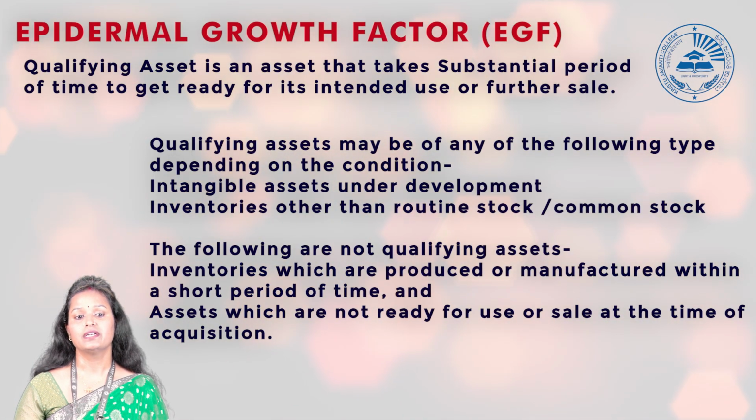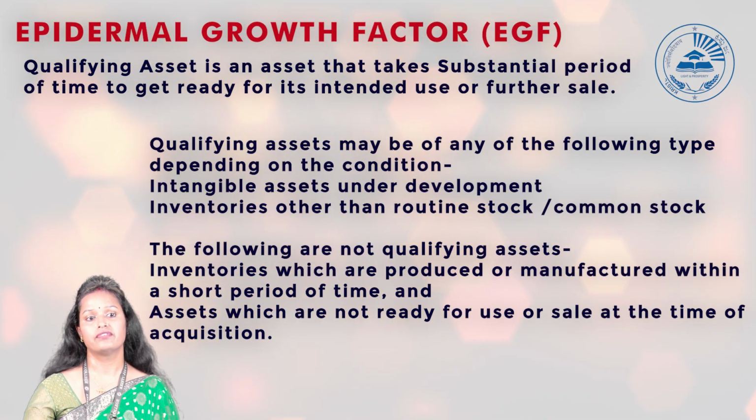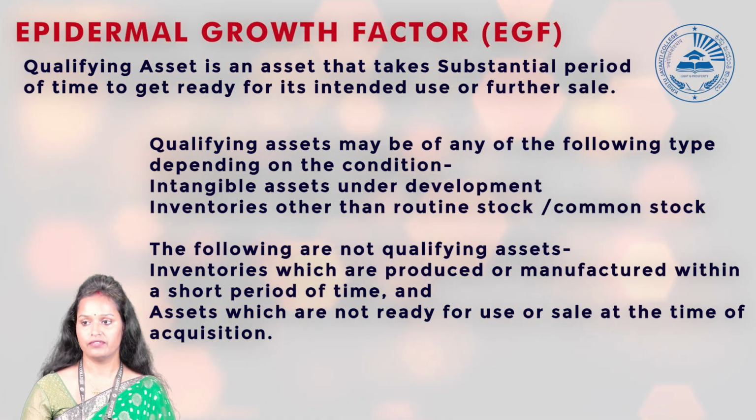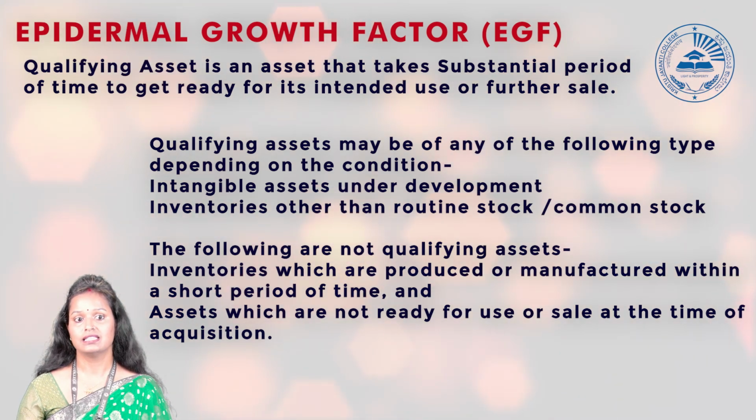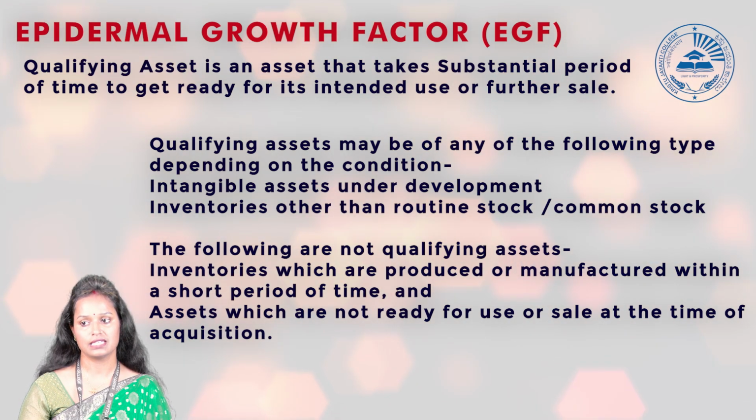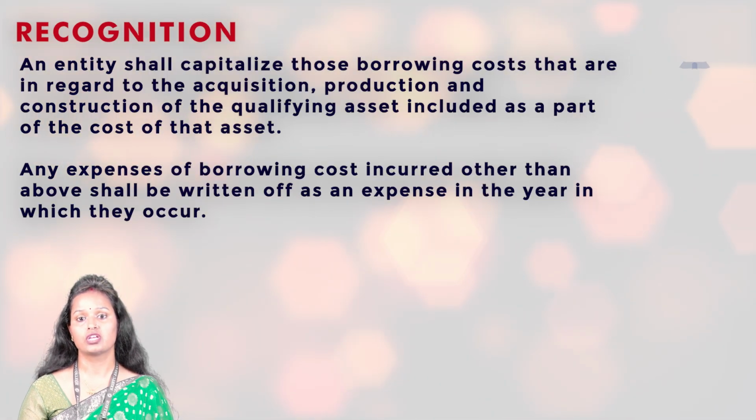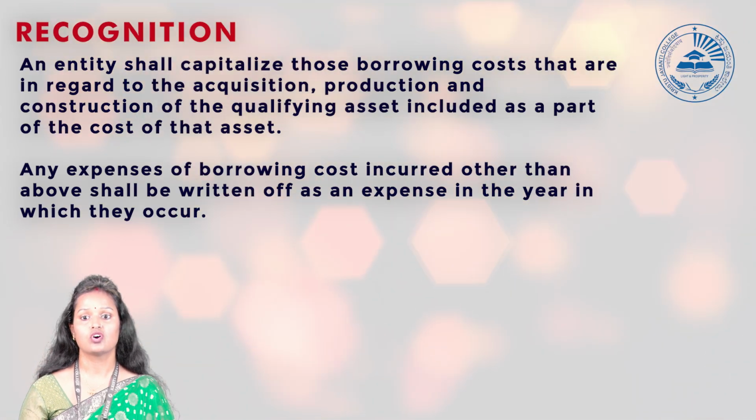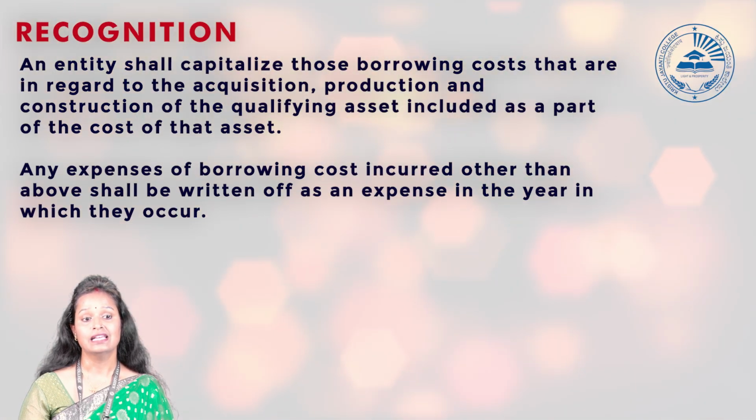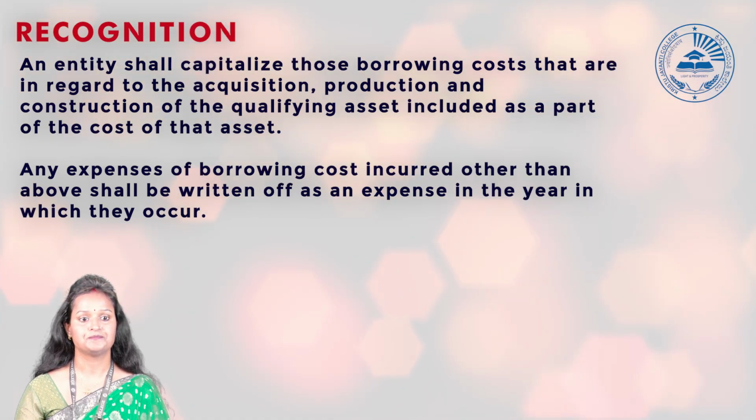So these will not be treated as a qualifying asset. Now if we have recognized that these all are qualifying assets, then how are we going to recognize it in our balance sheet? An entity shall capitalize those borrowing costs that are in regard to the acquisition, production, or construction of a qualifying asset, included as part of the cost of that asset.